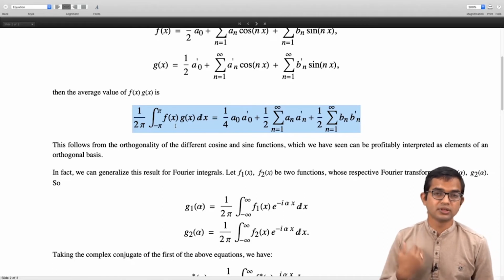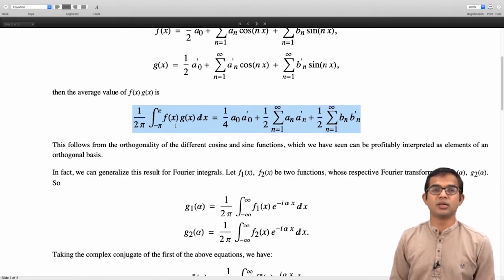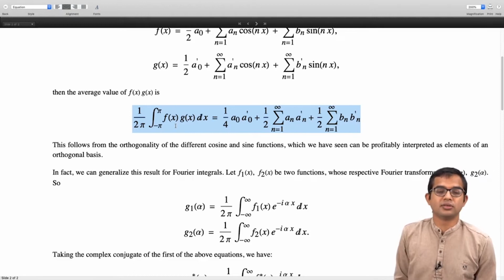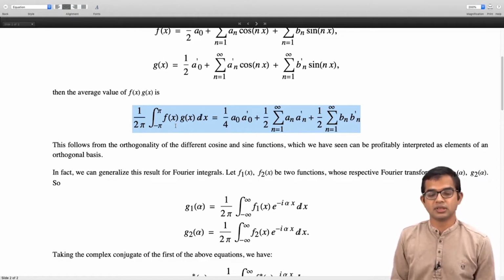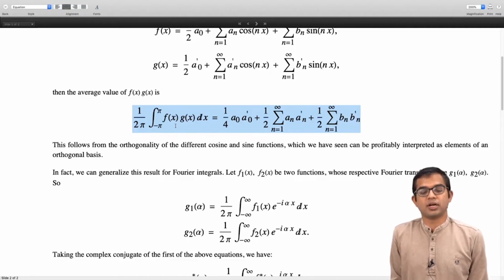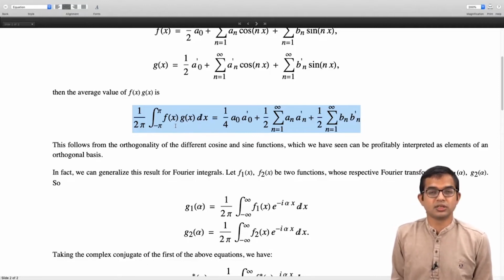So like we discussed when we were doing linear algebra, if you have a real field, then in the inner product of these kinds of vectors, you can just think of them as the integral from minus pi to pi of f of x g of x dx, for example.